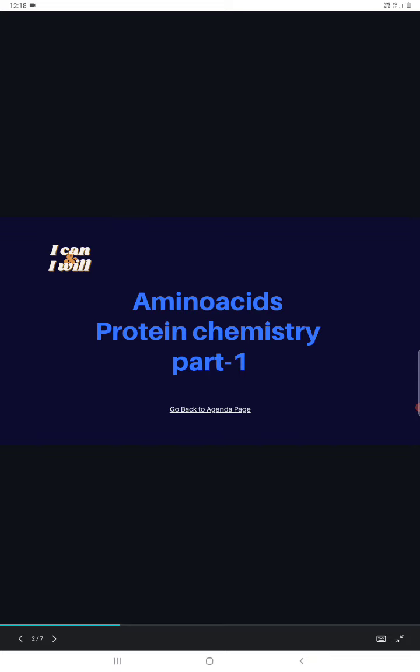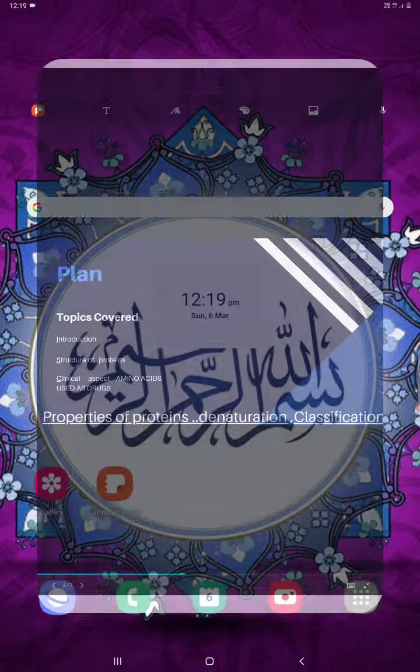We are starting with the protein chemistry, and I have made protein chemistry, and protein metabolism is also there, that's amino acid metabolism. So here, protein chemistry, amino acids part 1 we are discussing. This is my plan: we have the introduction, structure of the proteins, and clinical aspect, amino acids used as drugs. This is one of the concepts which is very important, and properties of proteins, denaturation and classification of proteins. This all constitutes our protein chemistry. So I just divided it into many parts.